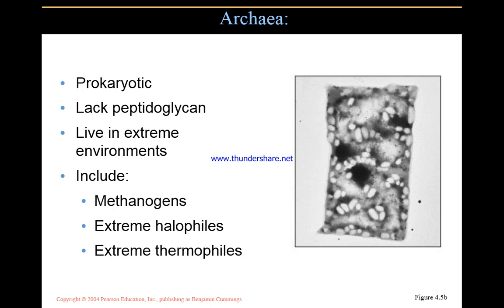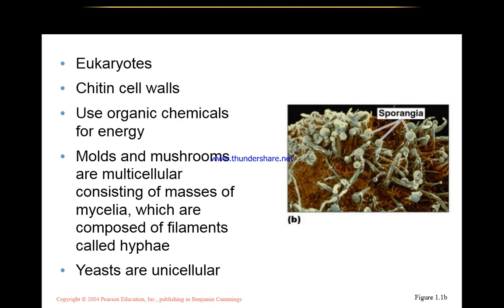Archaea are prokaryotic, lack peptidoglycan, and live in extreme environments. They include methanogens, which produce methane gas, and extreme halophiles, which live in extremely salty places where a high level of salts is present. Extreme thermophiles live in, or tolerate, extreme levels of heat.